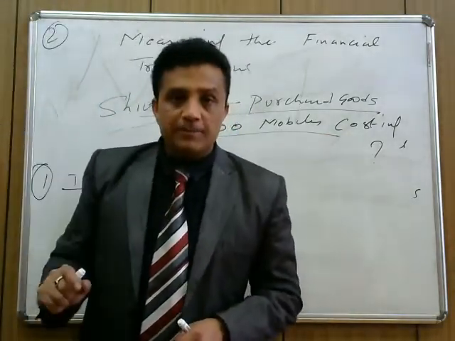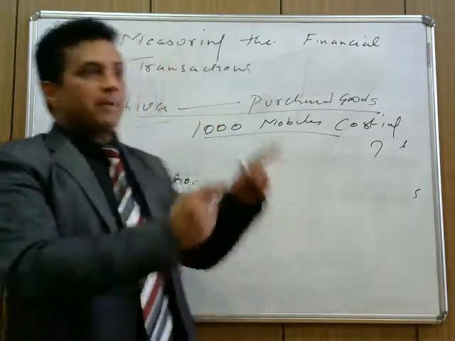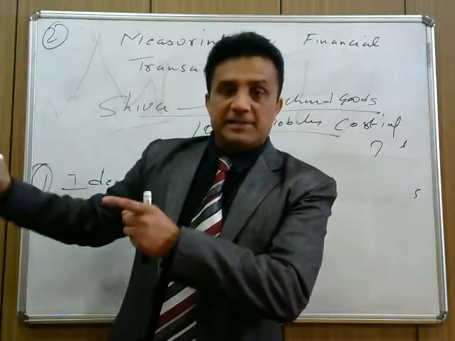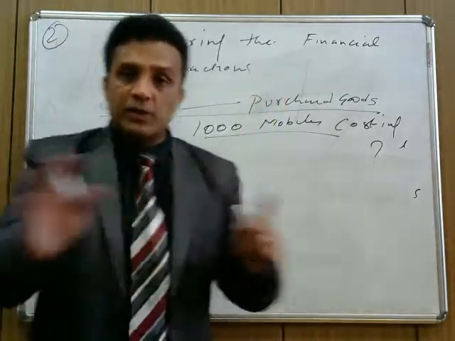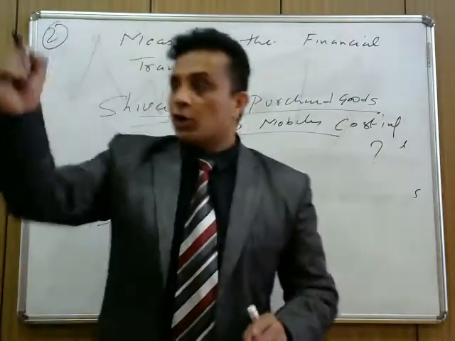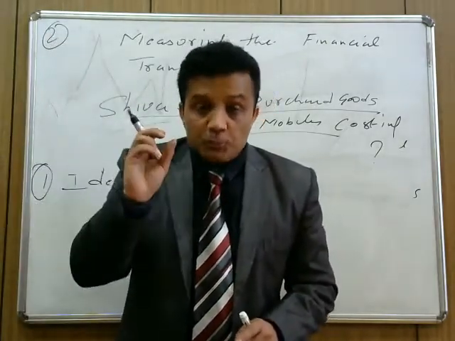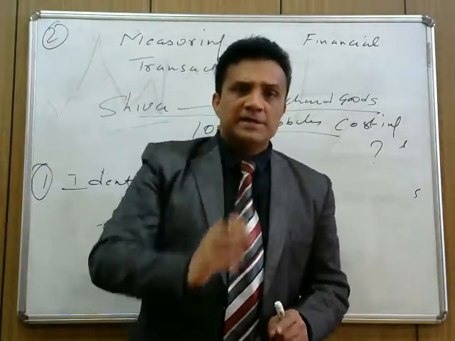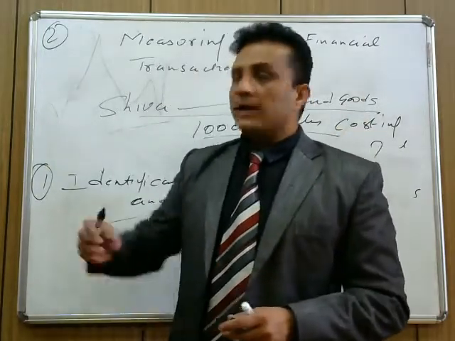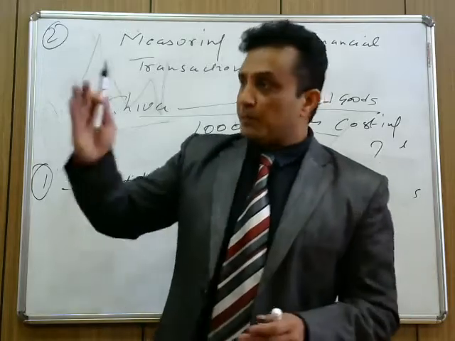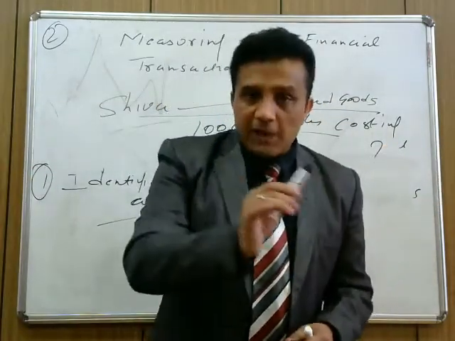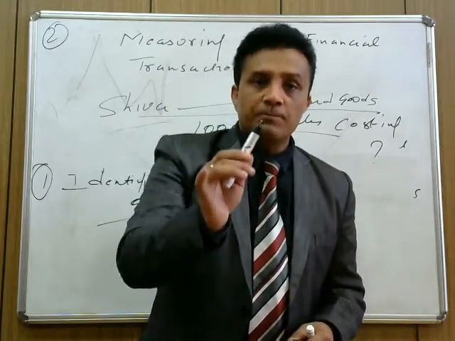You purchase furniture, costing how much? You don't say I purchase furniture. मैंने 4 सोफा सेट खरीदे, 50 टेबल्स खरीदी, 30 चेयर्स खरीदी. No, it's a wrong word. You purchase 30 chairs, you purchase 50 sofa sets, costing that much. This should be recorded in terms of money. Simply, if you say I purchase a bigger land, or I purchase 1 hectare land, again it's a wrong word. You purchase 1 hectare land which costs that much. It means everything should be recorded in terms of money.